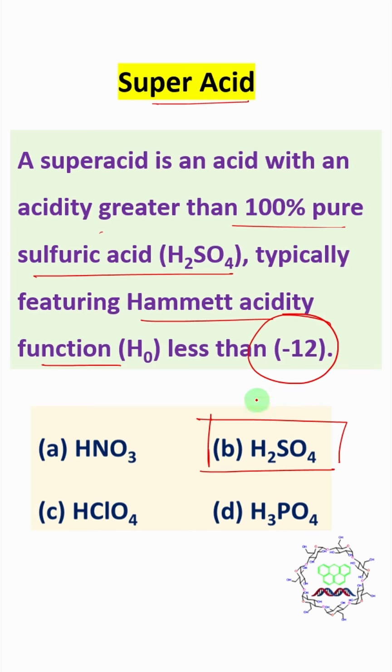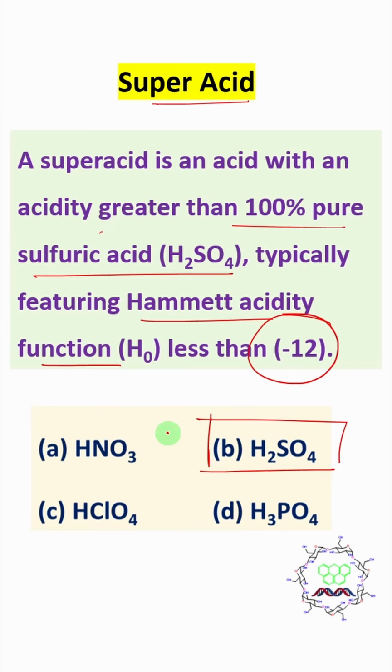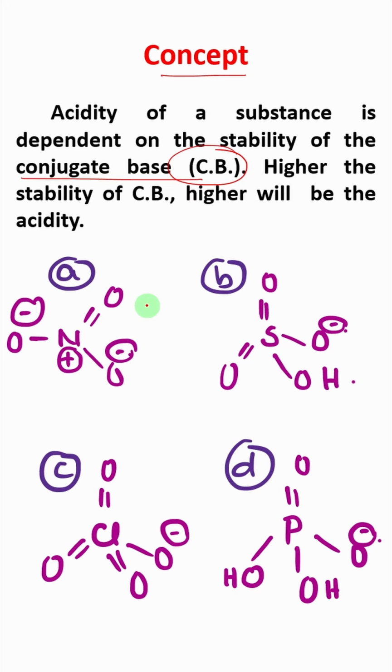Okay, now in order to understand the acidity further, let's look at the concept. What is this? Acidity of a substance is dependent on the stability of its conjugate base. What is meant by conjugate base? If you remove a proton from any acid, whatever remains is the conjugate base. For example, if you remove a proton from nitric acid, this nitrate, NO3 minus, is the conjugate base. So you need to check its stability. Now, the higher the stability of the conjugate base, the higher the acidity. So now let's look at the conjugate bases of each of them.